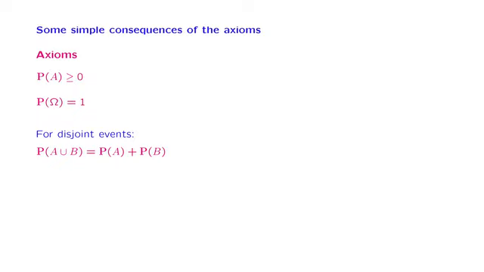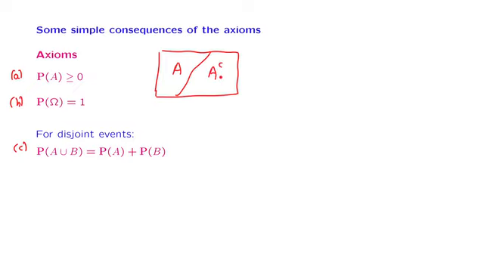So we will now present the arguments based only on the three axioms that we have available. And in order to be able to refer to these axioms, let us give them some names, call them axioms A, B, and C. We start as follows. Let us look at a sample space and a subset of that sample space, call it A, and consider the complement of that subset. The complement is the set of all elements that do not belong to the set A. So a set together with its complement make up everything, which is the entire sample space.